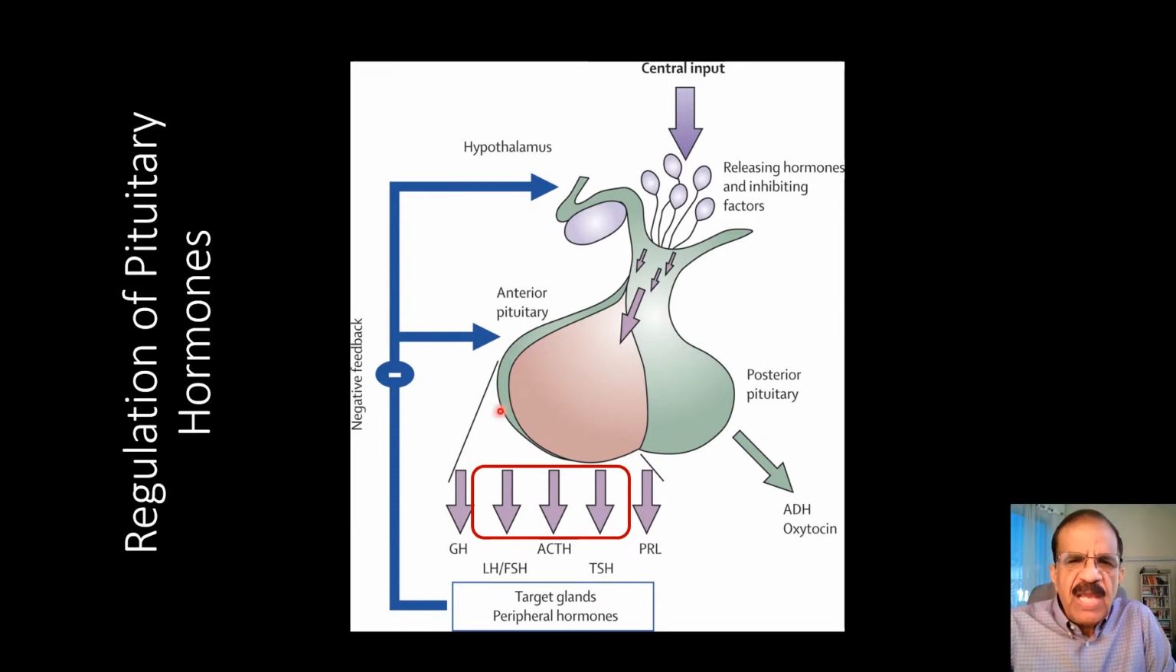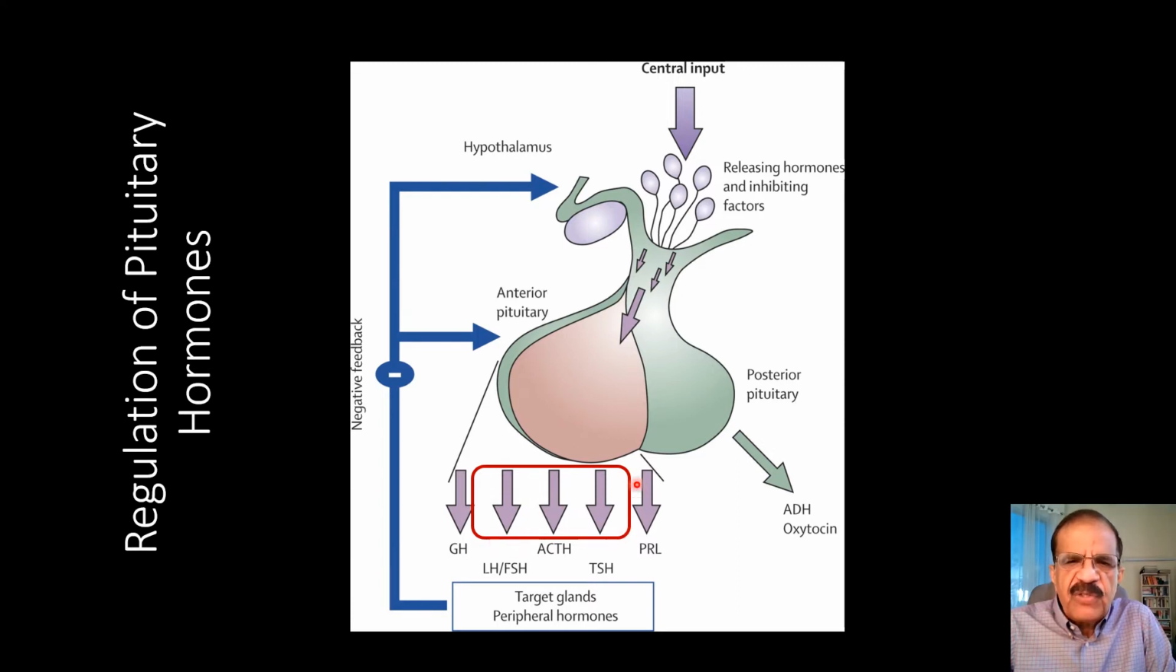There are specialized cells. Some are specialized to produce growth hormone. Some are specialized to produce LH and FSH, luteinizing hormone and follicle stimulating hormone. Some cells are specialized to produce ACTH, adrenocorticotropic hormone. Some are specialized to produce thyrotropin or thyroid stimulating hormone, and some are specialized to produce prolactin. So all these cells produce various hormones.